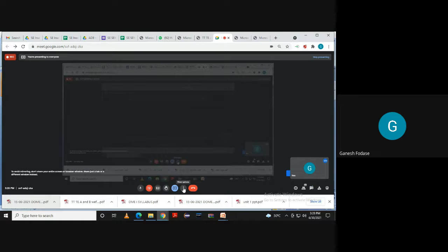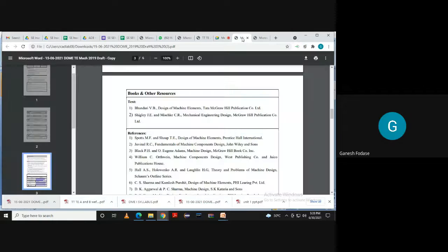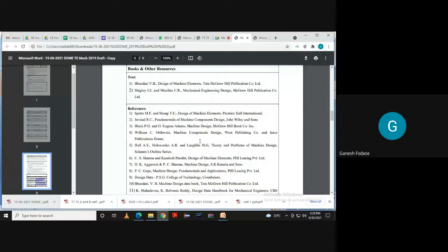Clear to you? Can you repeat the reference books? B.B. Bhandari. Okay. You can take a screenshot of this. These are the books that you can refer to. The first two are textbooks, not reference books. These are the textbooks and they are available in the library, so you can use the library.